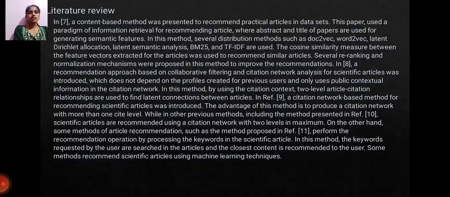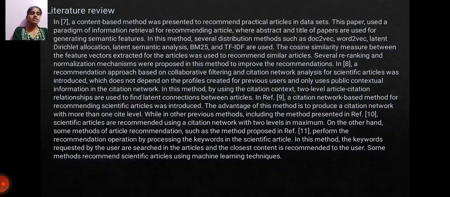In another work, a method was introduced which does not depend on the profiles created for previous users and only uses public contextual information in the citation network. In this method, by using the citation context, two-level article citation relationships are used to find latent connections between the articles. The citation network based method for recommending scientific articles was introduced.